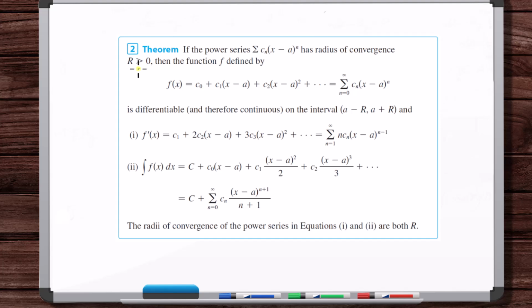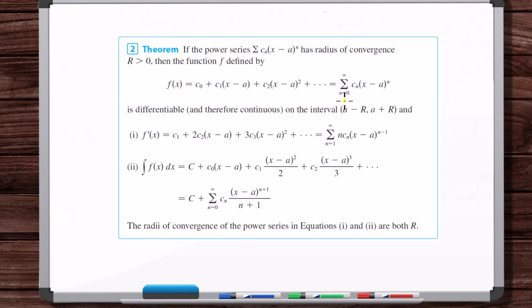If you think about why this has to be the case: if it only converges at one point, then how could it be differentiable or integrable? For a derivative or an integral, you need a series of points, not just a single point. So the radius of convergence is greater than 0, and it's either a finite interval or from negative infinity to infinity. Since it's convergent over some radius, we can write it as a function where x is in the interval of convergence, and you write out the power series like this, as we know.